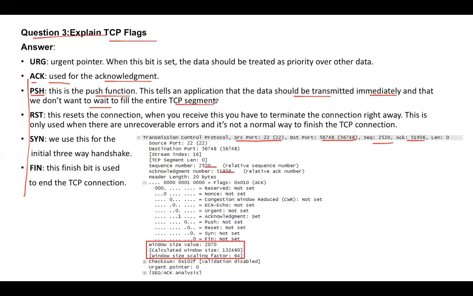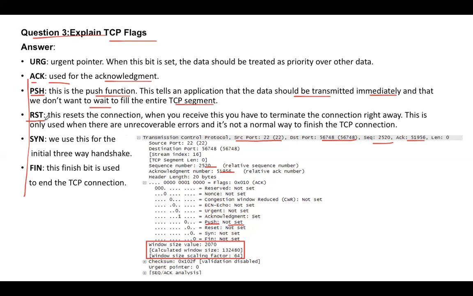Push is not set by default, but you can set the push flag to indicate that this has to be processed immediately.